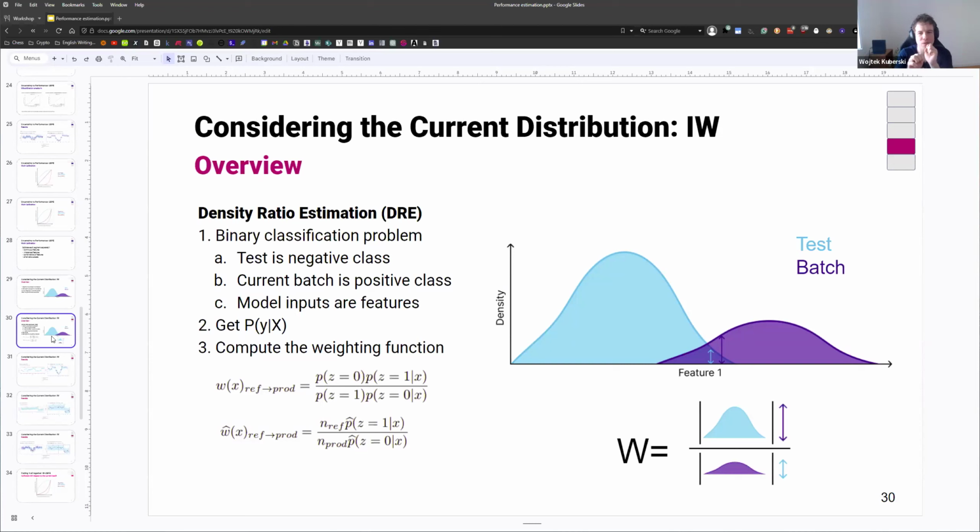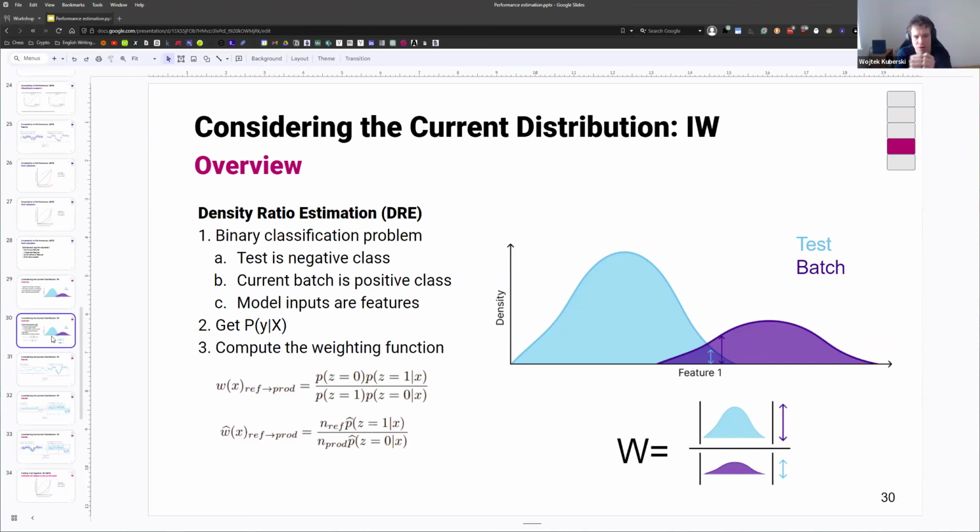And it's important to notice that we cannot just assume that the data points will occupy the exact same spots. So we need to have some kind of function that will be able to tell us this density ratio for any point in our model input space. So we will need to train some kind of model that will approximate this ratio, because we won't have data in exactly every point in our model input space. So how do we do it?